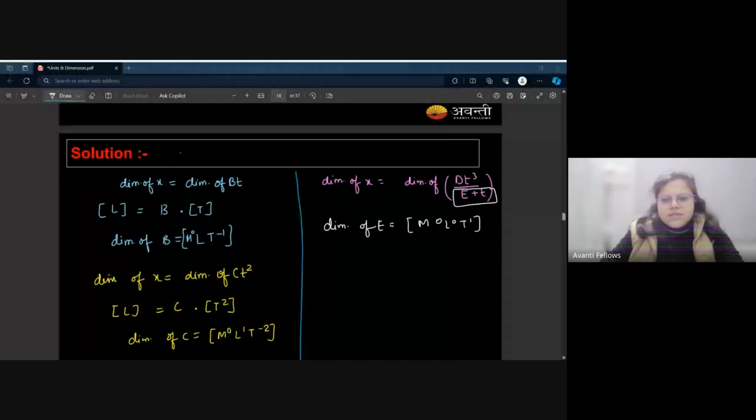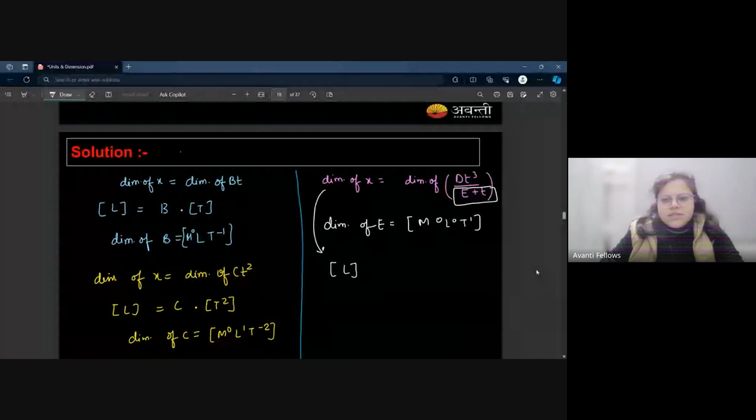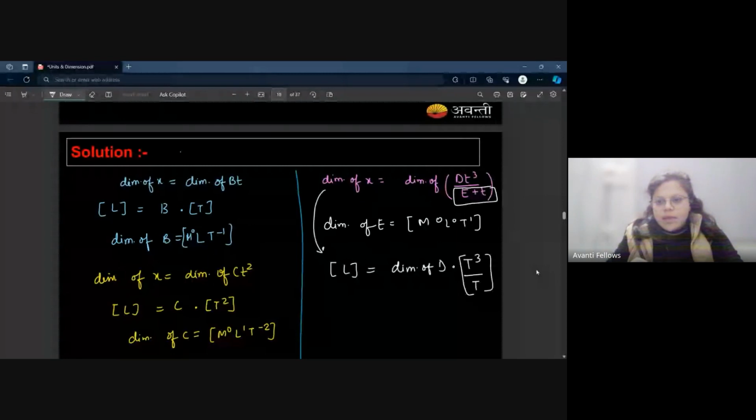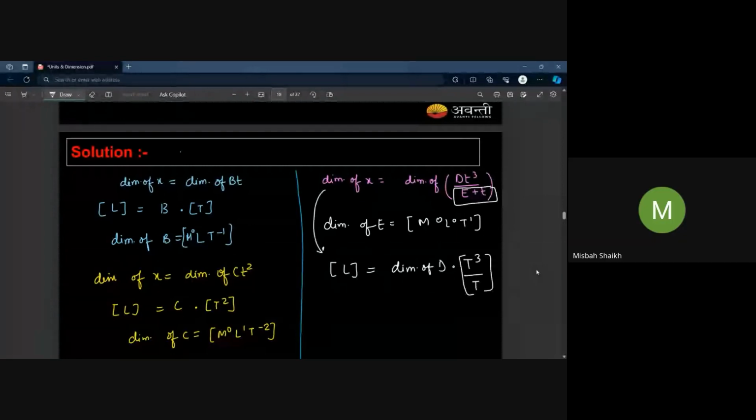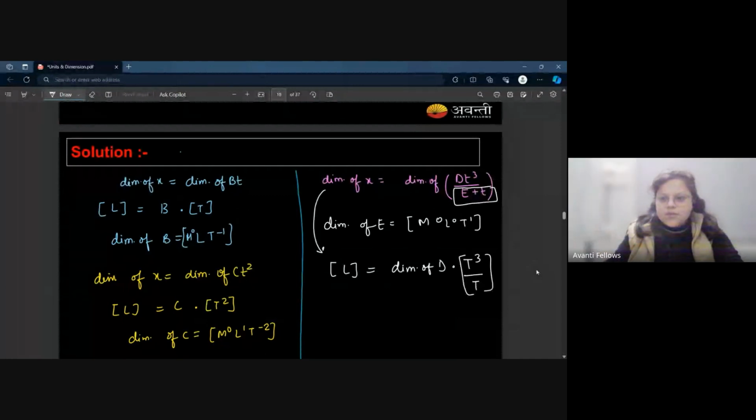Cool. So dimension of E is F0 L0 T to the power 1. Now come back to this problem where dimension of length is equal to dimension of D, which I need to calculate, over t cube over T. Is it okay? Is it fine? Yes, ma'am. That's cool. Then just calculate dimension of D.